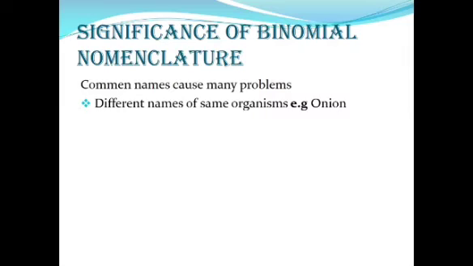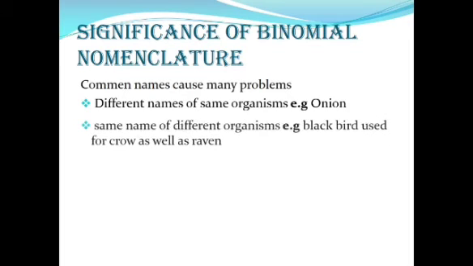So, to avoid all these confusions, we give a scientific name which is universally accepted in all parts of the world. So, the same name will be given to an organism, and it will not have different names in different areas.